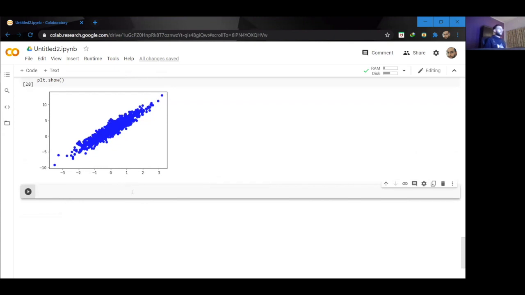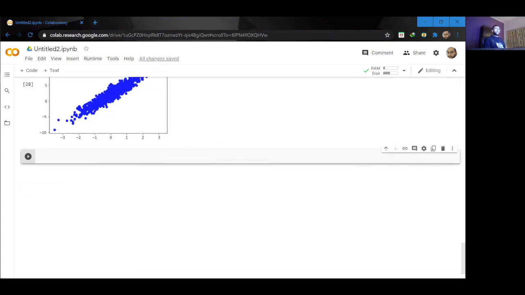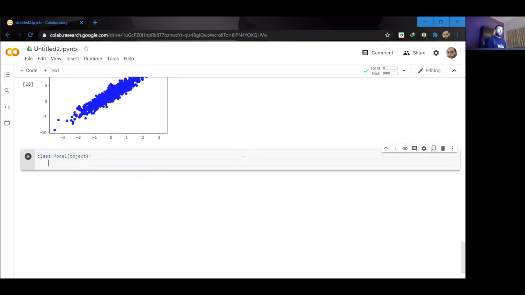Okay, so let's start building out our model in Python. First I'm going to build it using simple Python, and then I will move on to the TensorFlow part. So I'm going to say class model, and inside there, I'm going to pass the object of my own class. Now I'm going to create an initialization function, so I'm going to say init. And inside the initialization function, I'm going to pass the learning rate of my model. I'm going to set it to 0.1 by default.